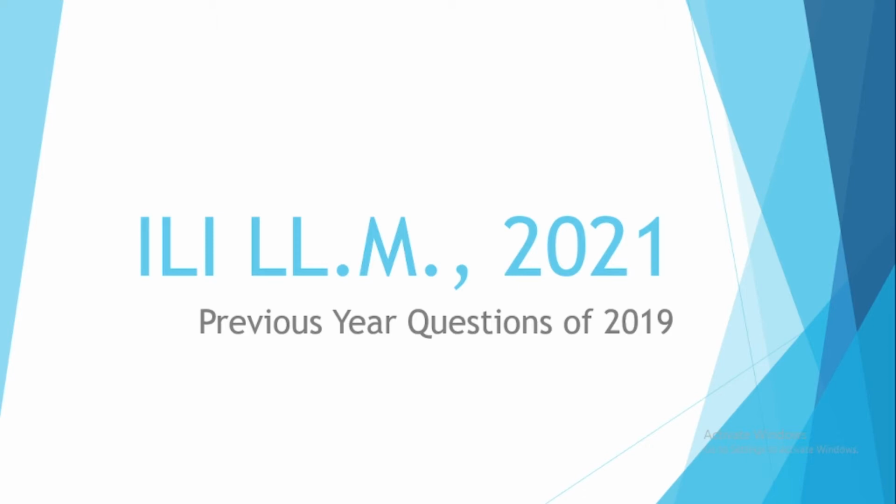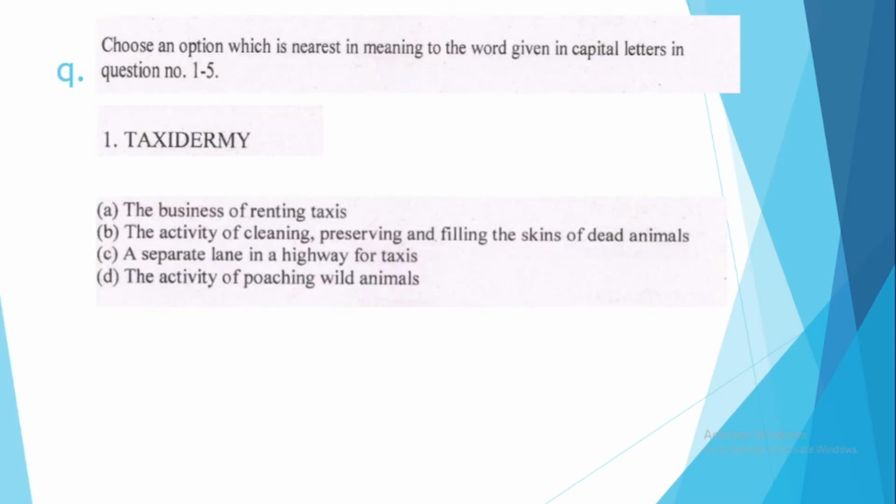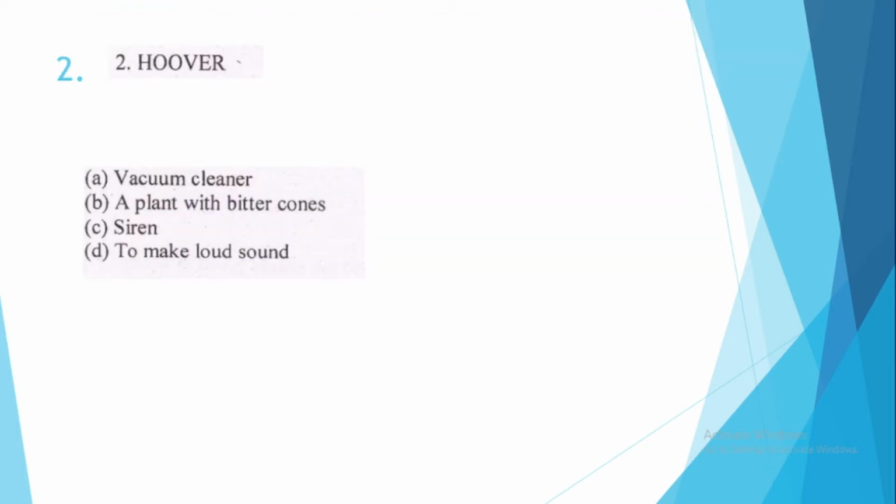So let us start. So the first part is actually dealing with questions relating to English. Choose an option which is nearest in meaning to the word given in capital letters in question number 1 to 5. So you have to choose the nearest meaning of the given word. Taxidermy. The correct option is option number B, the activity of cleaning, preserving and filling the skins of dead animals. Question number 2, Hoover. It means option number A, vacuum cleaner.